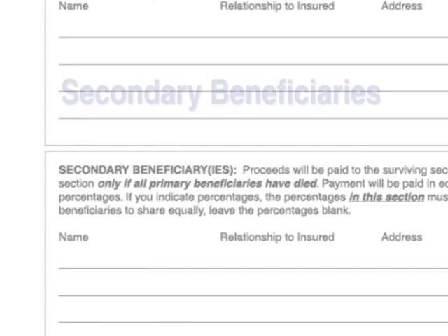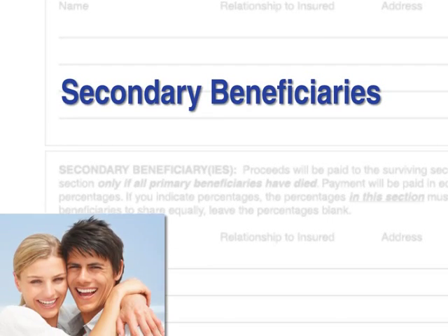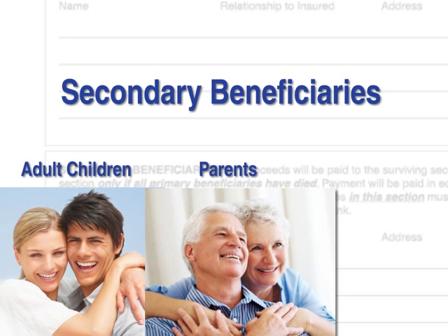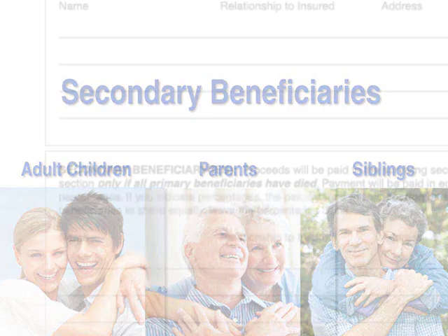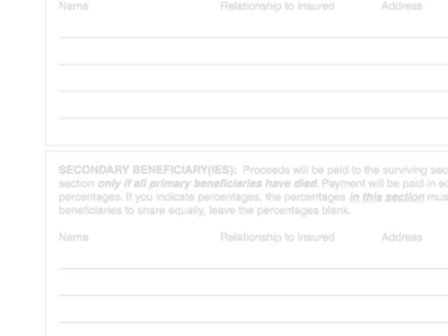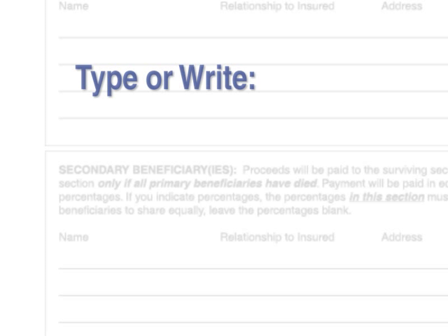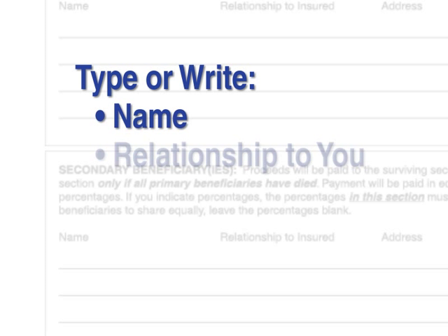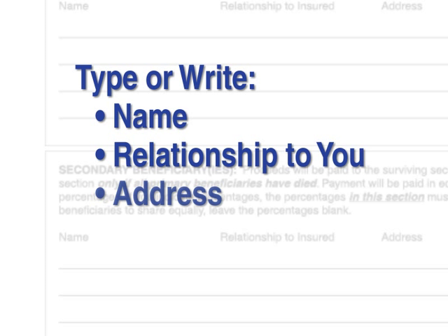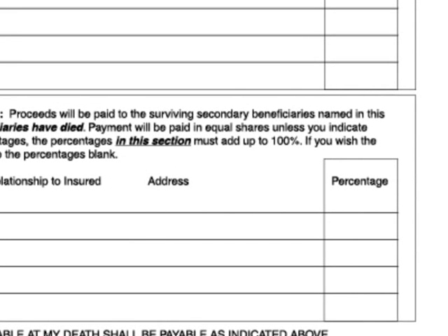Typically, secondary beneficiaries are adult children, parents, or siblings. Again, to complete this section of the form, type or write the names of those you wish to designate as secondary beneficiaries and their relationship to you. Include their addresses if you have them. Be sure to include the percentages of your distribution, or you may leave this area blank if you wish the proceeds to be distributed equally.